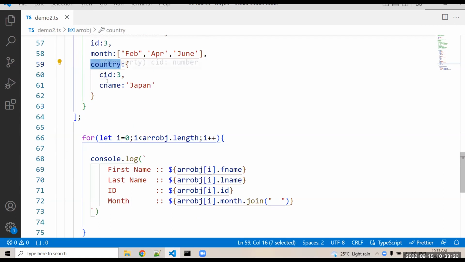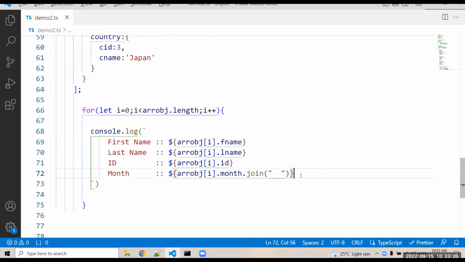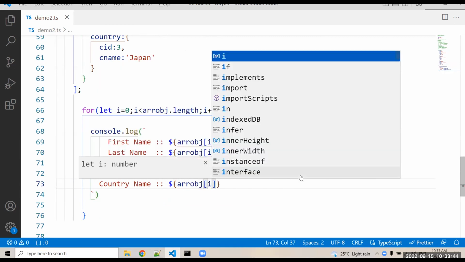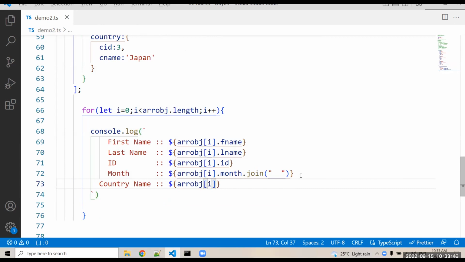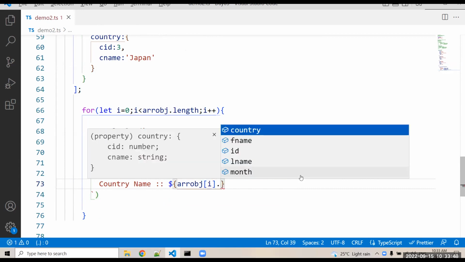I want to access that country name. I don't want to access the country ID. Can we access it? Yes, you can access it within that for loop as well. For example, country name: dollar curly bracket, arr or obj of i, because first you have an array, dot country.